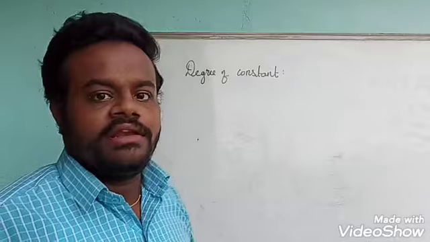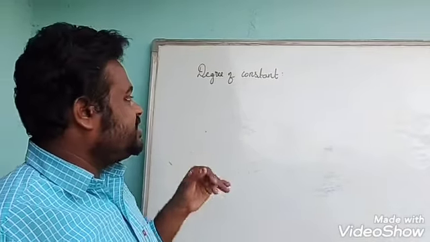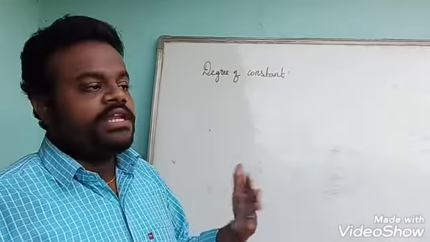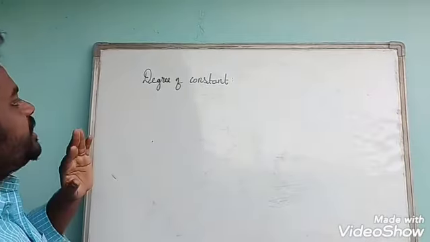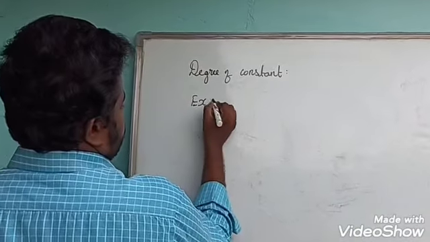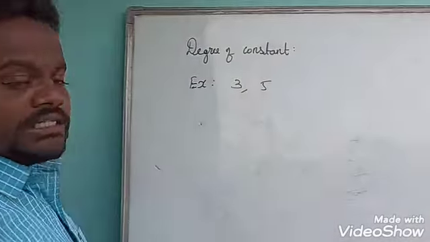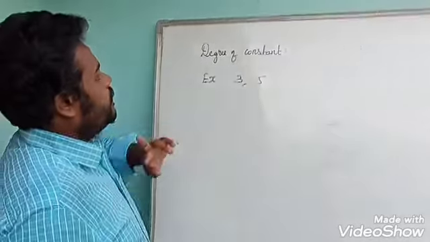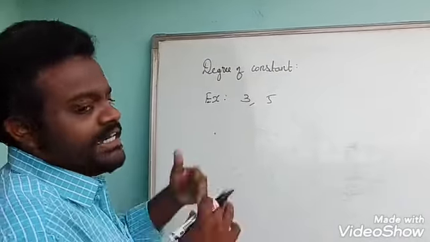See degree of constant. Constant is nothing but, as you already know, numerical values. So it doesn't change those values. Variables means it may have so many values. So what is the degree of a constant? For example, 3, 5, these are constant values. So this is one of the constant polynomials, a constant expression.